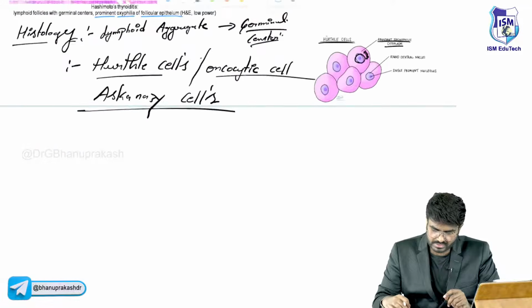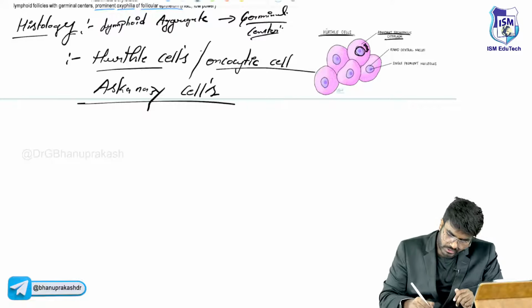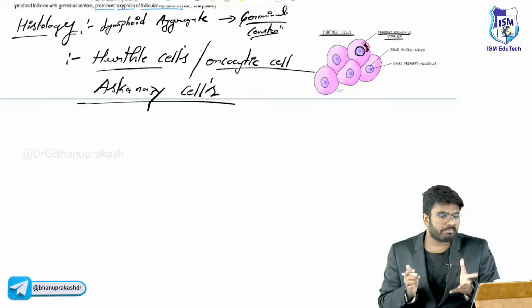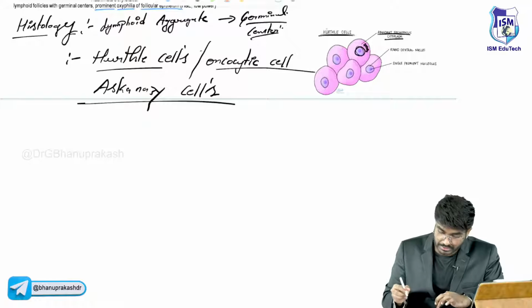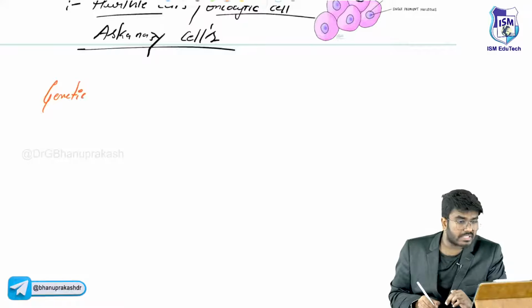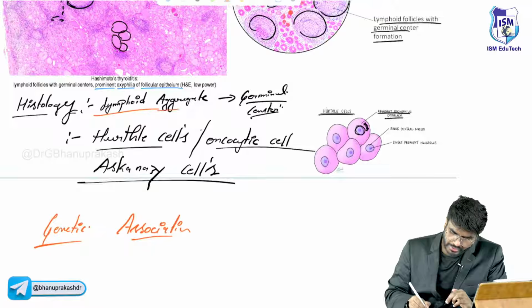Now, what else should I teach you? Is Hashimoto's thyroiditis associated with any genetic associations? Very important MCQ. Histology I have explained: Hürthle cells, Ashkenazi cells, and lymphoid aggregates with germinal centers.